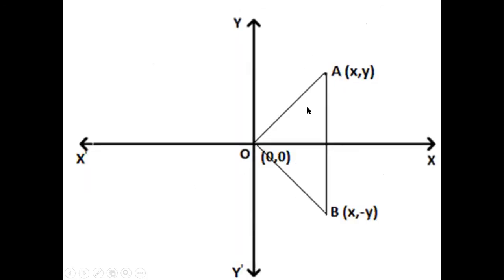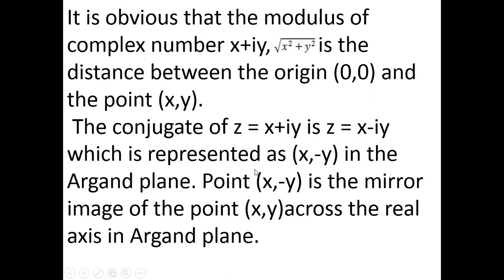Here this is the complex number x plus iy, and this is its conjugate x minus iy, that is (x, minus y). This is the image point of (x, y).